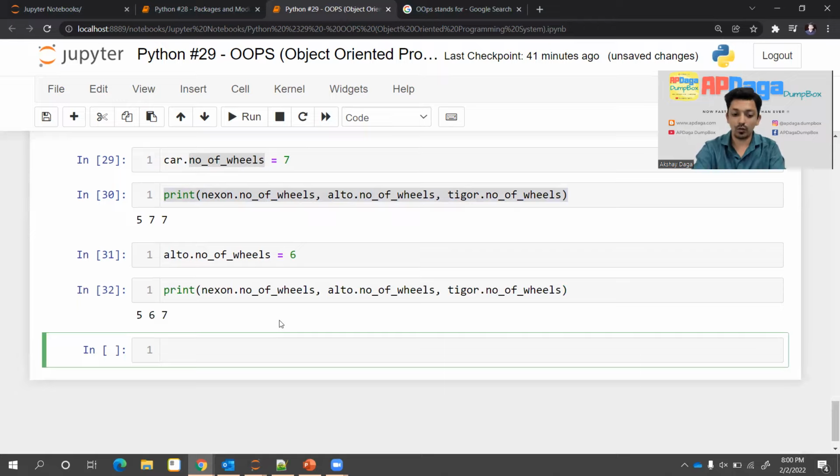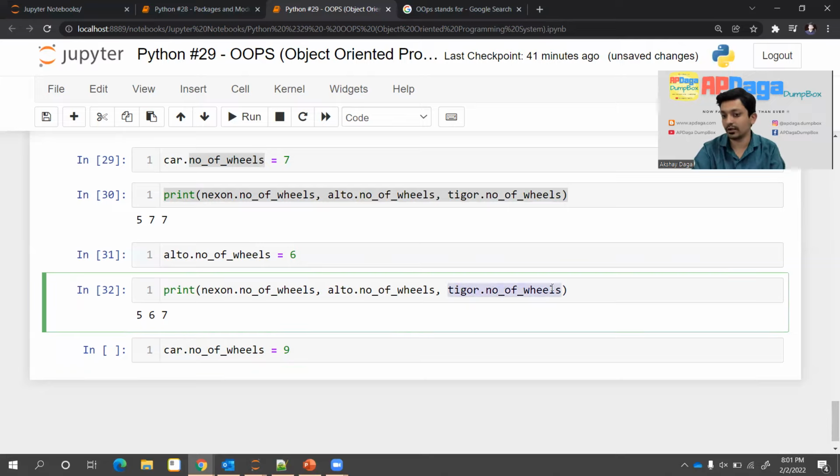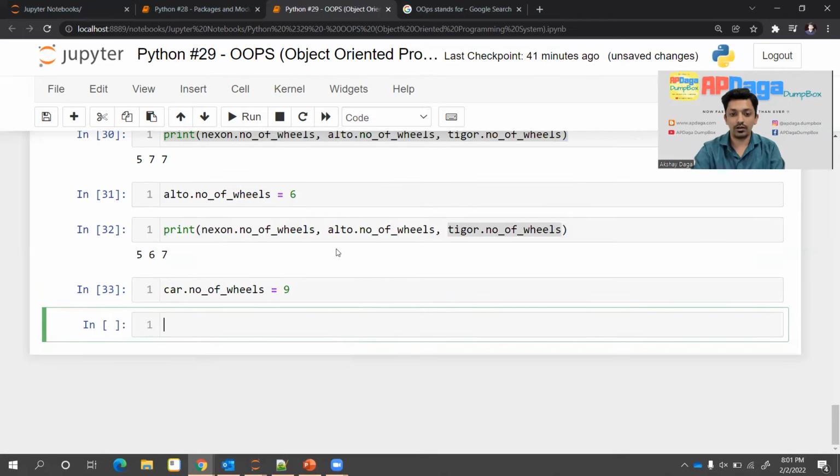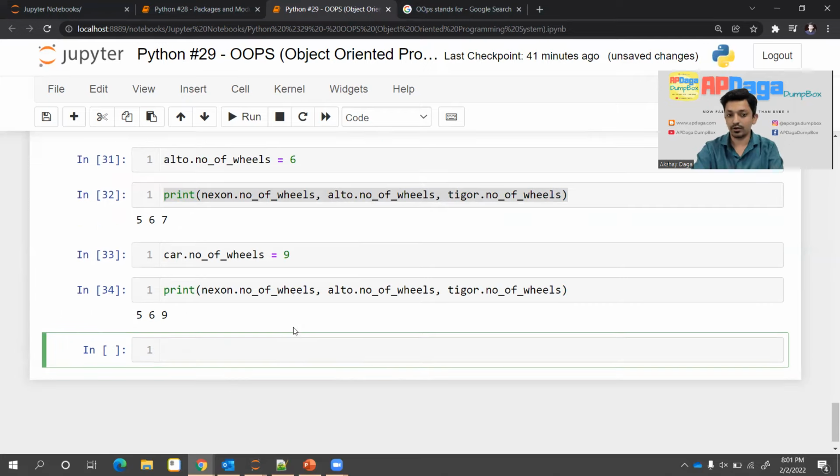And it is 567. Now what I'll do, I'll write car dot number of wheels equal to 9. Logically, whatever logic I told you till now, the default value should be changed for all those instances where the value was not changed for that particular instance. In this case for Tigor, we never changed the value earlier, so Tigor is having the default value. So if I do this and then print it, I should get the value 569, because only for Tigor the value will be changed, because Tigor was having the default value.